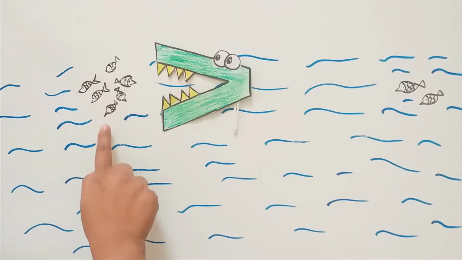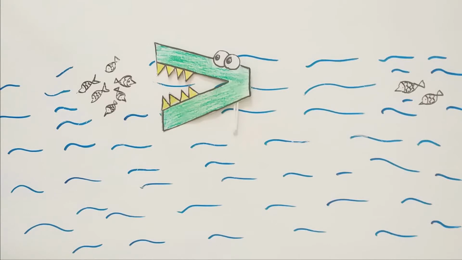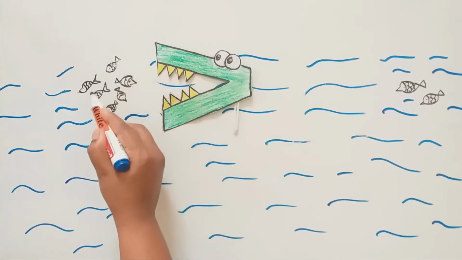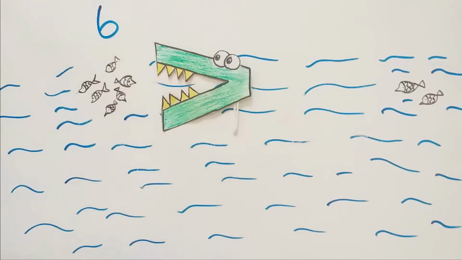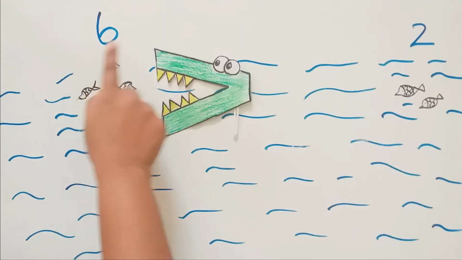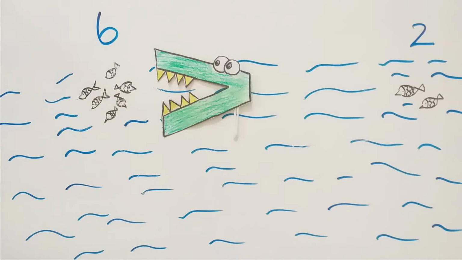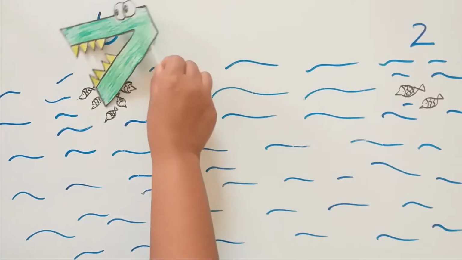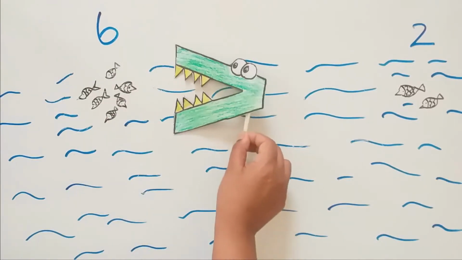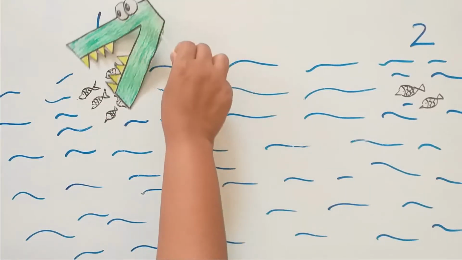Can we count the fishes here? How many fishes are here? 1, 2, 3, 4, 5, 6. 6. So children, can you say how many fishes are here? 1, 2. 2. So children, which is the big number here? It is 6 or 2? It is number 6. So the alligator will eat the big number.